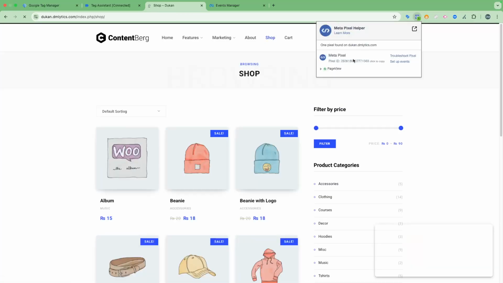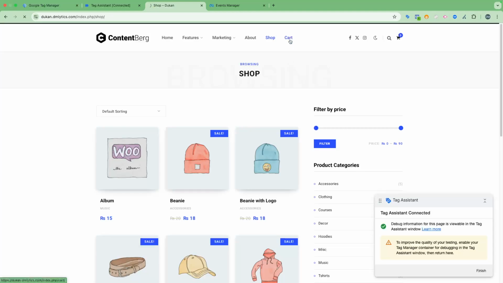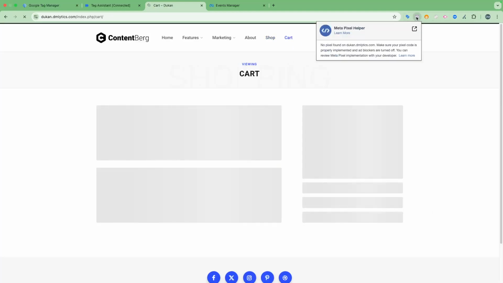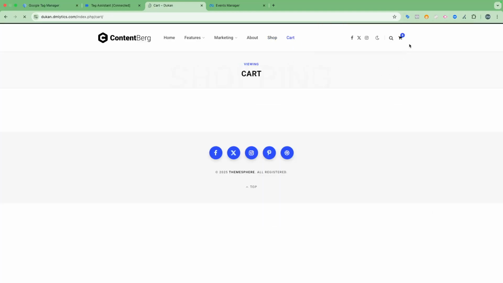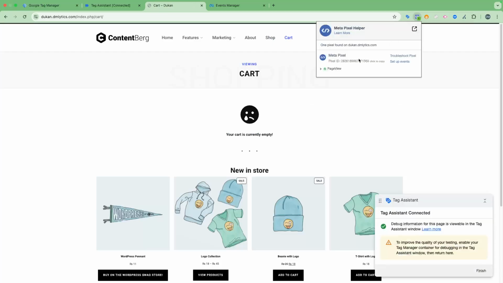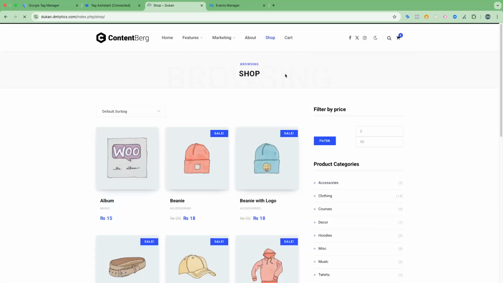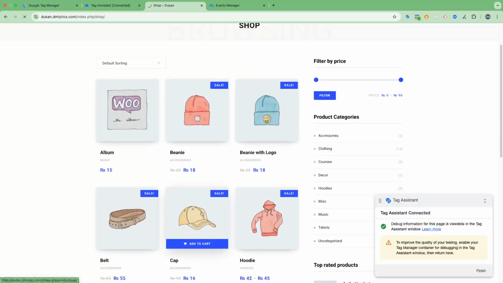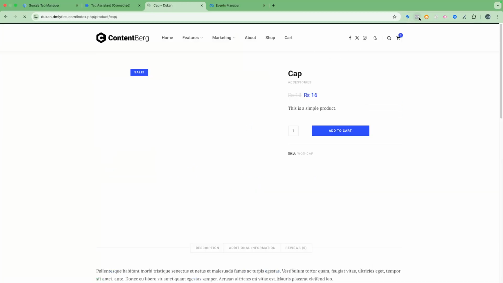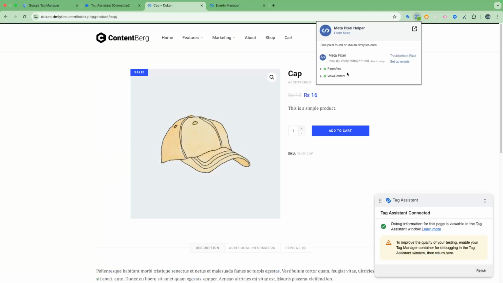You will see here, this is the page view. If you go to the cart page here, you will see the page view event. And if you go to a different product detail page here, you will see the view content event. As you can see here, in the view content event, there are no parameters. There are no product details here.